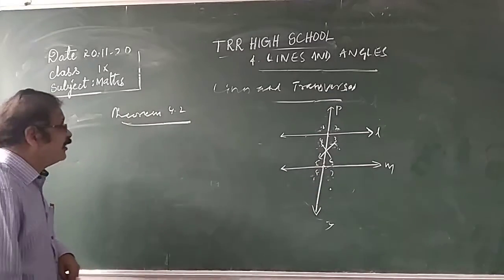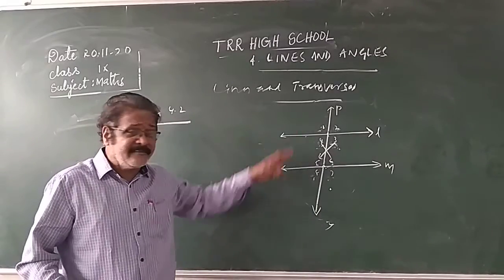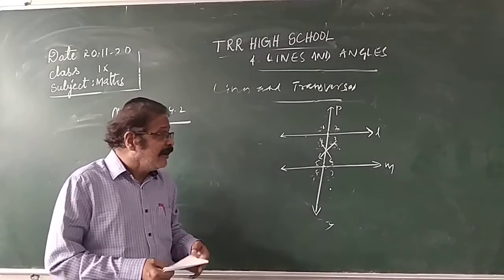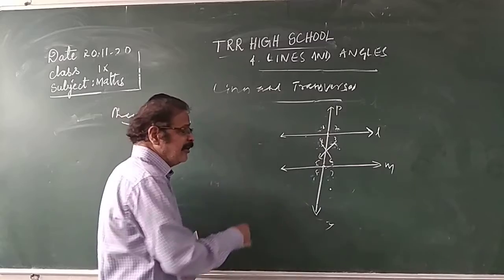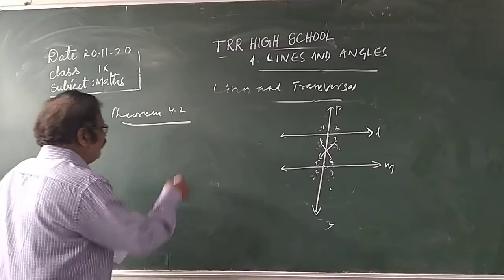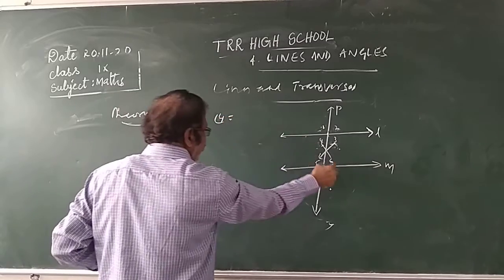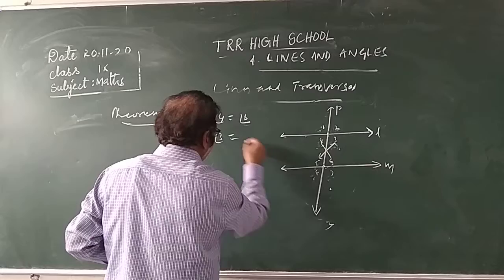Each pair of alternate angles are equal. If a transversal intersects a given pair of parallel lines, then each pair of alternate angles are equal. Alternate interior angles are equal. What are the alternate angles equal here? Angle 4 is equal to angle 6. Angle 3 equal to angle 5.